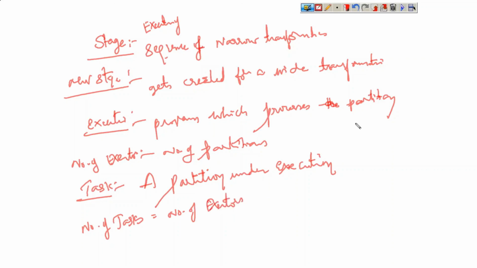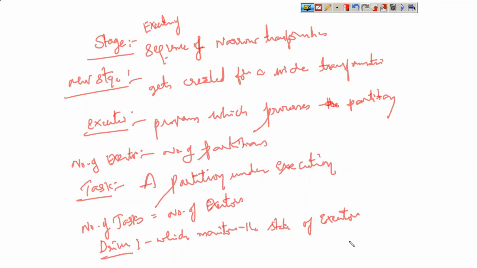Clear? Now, what is the driver program? Executor is okay, but what is the driver? It monitors the state of executors. It will look after the executors, whether all the executors are running properly or not, whether they are alive or killed. So it will try to maintain the state of all the executors. At the same time, it supplies logic also. The driver program does not get involved in processing of data.